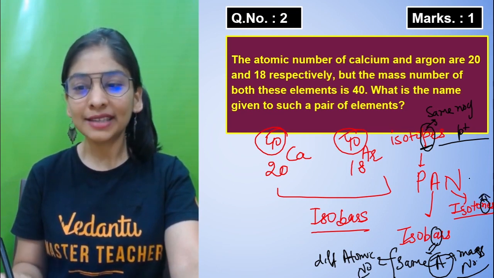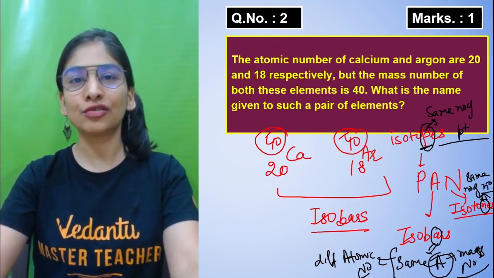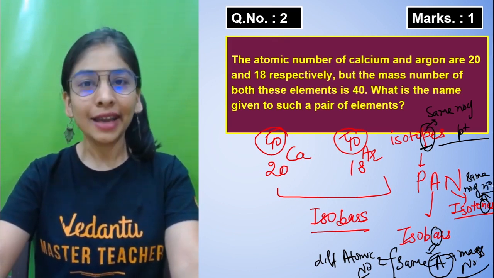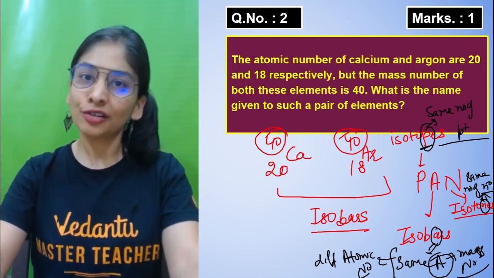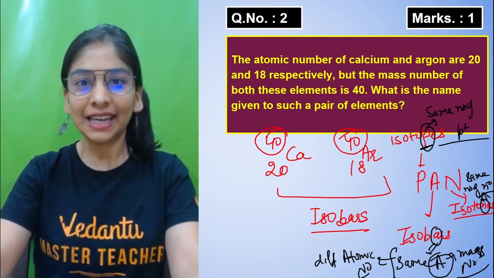Isotones will have the same number of neutrons, meaning different elements having the same number of neutrons are isotones. So this trick will be very helpful when you have confusion, so use that. What do you say? Easy peasy.